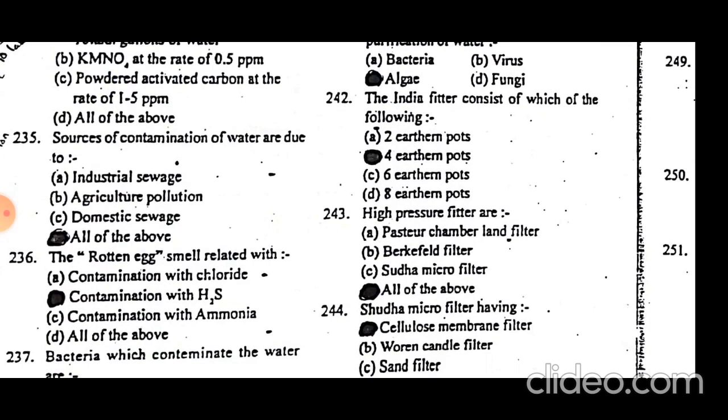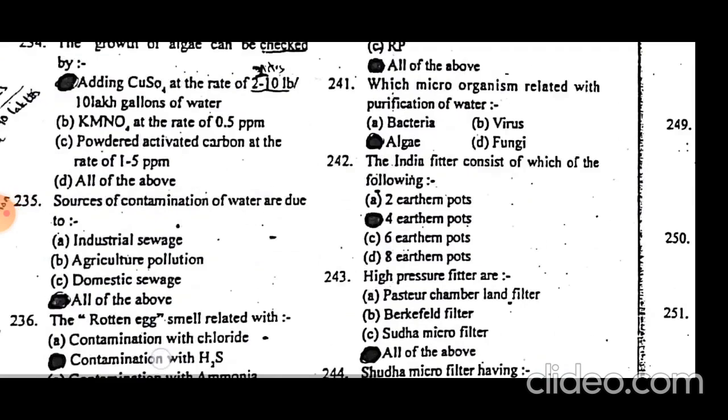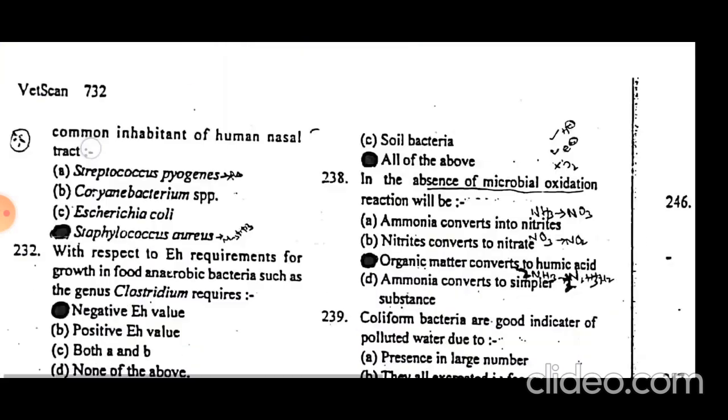Sources of contamination of water are industrial sewage, agricultural pollution, and domestic sewage. The rotten egg smell is related with contamination with hydrogen sulfide, H2S. Bacteria that can contaminate the water are iron bacteria, coliform bacteria, and soil bacteria.